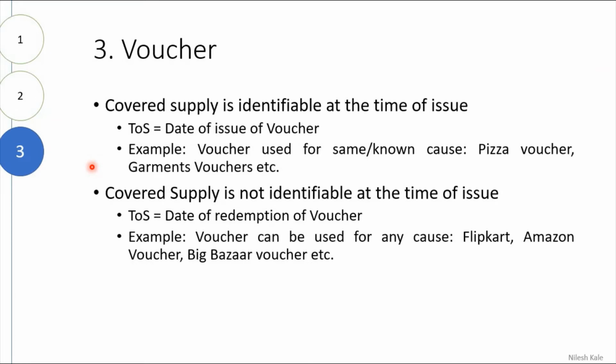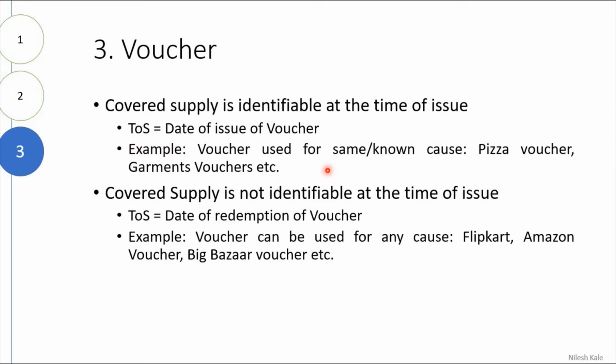In case of vouchers, where the supply is identifiable at the time of issue, the time of supply will be the date of issue of that voucher. For example, if the voucher is issued for a known cause, that is a pizza voucher or a garments voucher, then the time of supply will be the date of issue of that voucher.